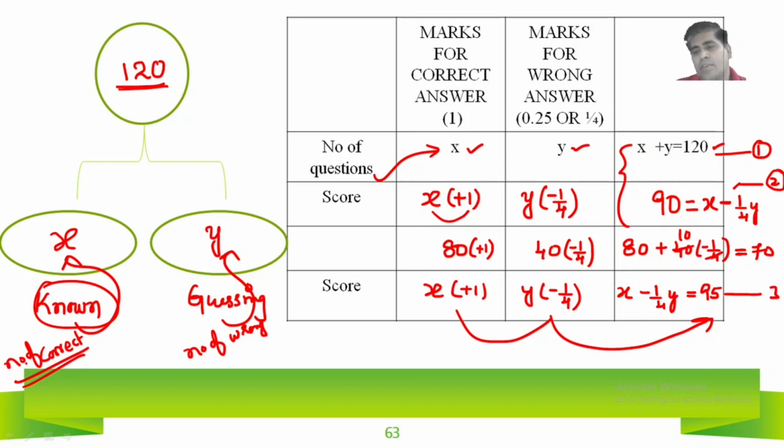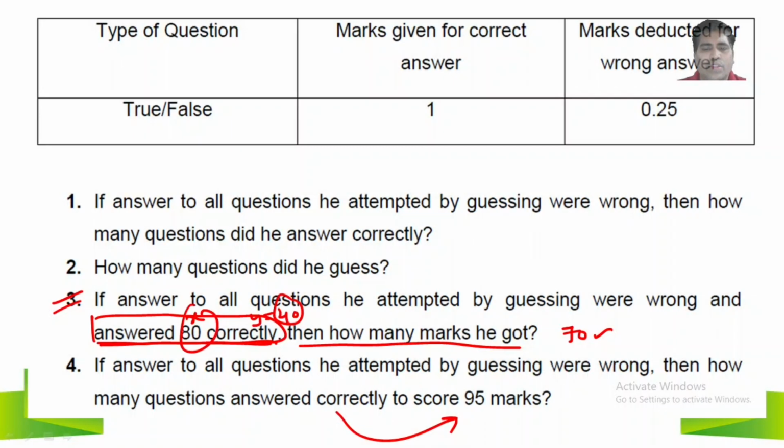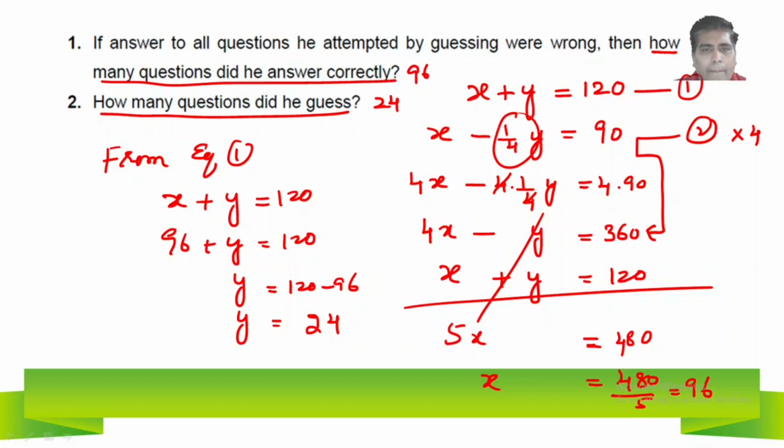So x minus 1/4 of y is equal to 95. This is my third equation. If you solve the first and third, you will get the answer. Once again, observe keenly how we framed the linear equation of the third scenario. Known questions are x, unknown questions are y. For known questions he will get 1 mark, and for unknown questions he will be deducted 1/4 of a mark: x minus 1/4 of y is equal to 95. So once again, I will write these two equations, then we'll solve it.